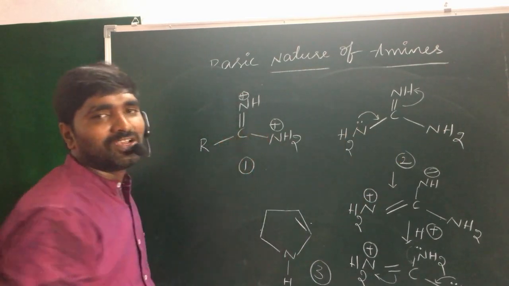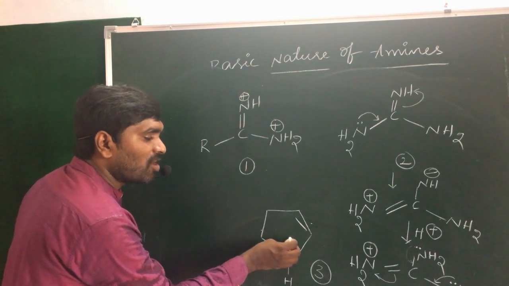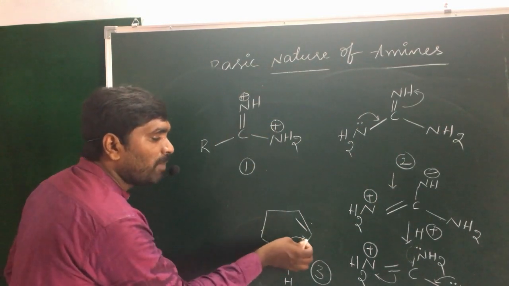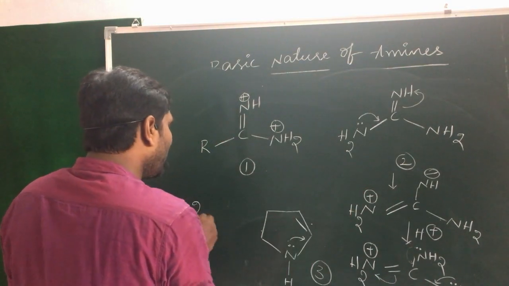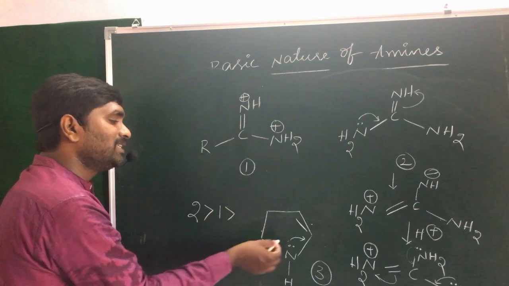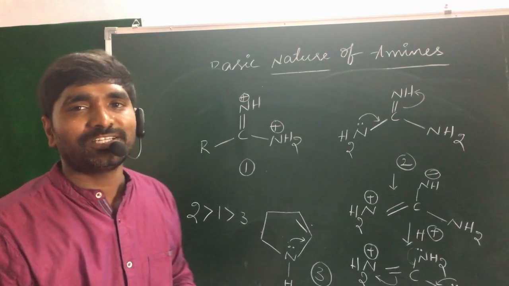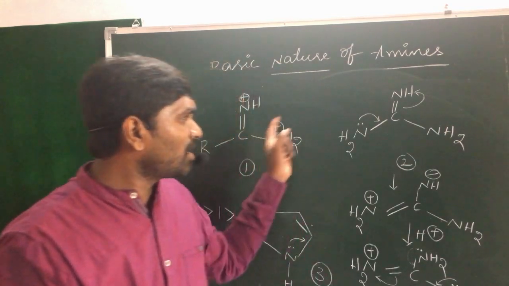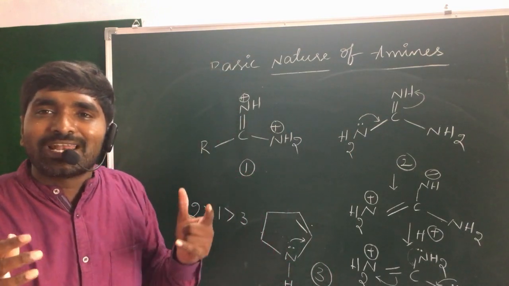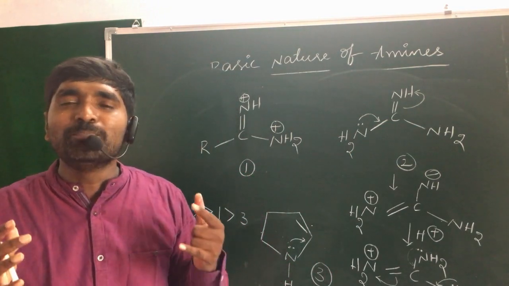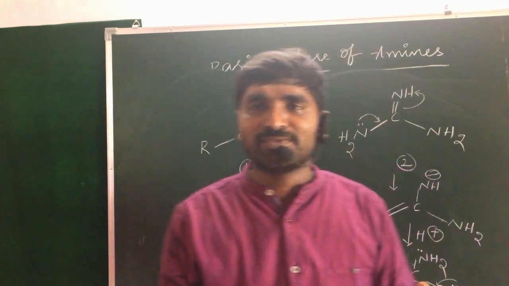After that, the second one is more basic in nature. In this condition, the non-bonding electrons are not available because they participate in conjugation. Hence, the second one is more basic in nature. After that, the first one, and after that, the third one. Remember guys, these are not aromatic compounds. Okay, so these are examples which are important for the basic character of amines in all your competitive exams. Okay guys.